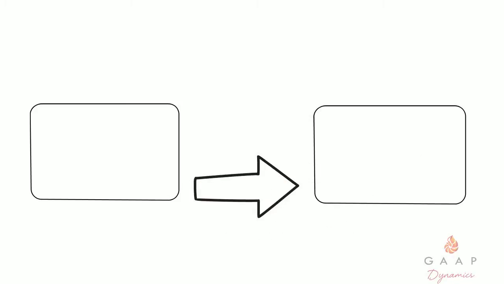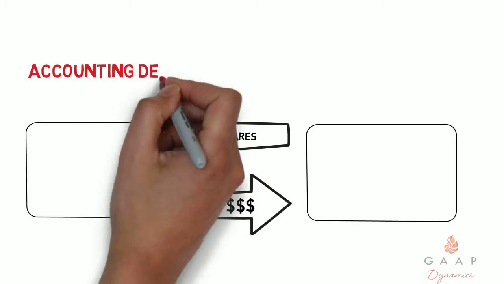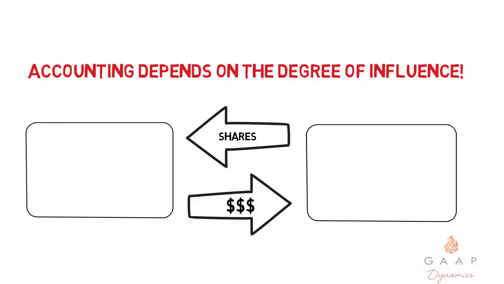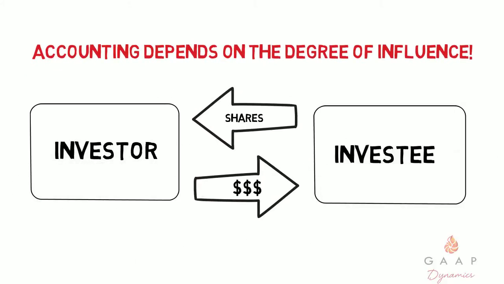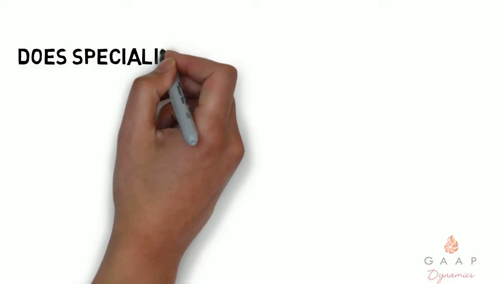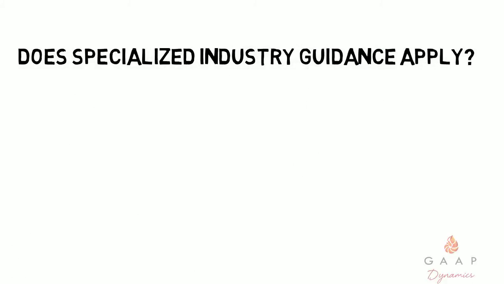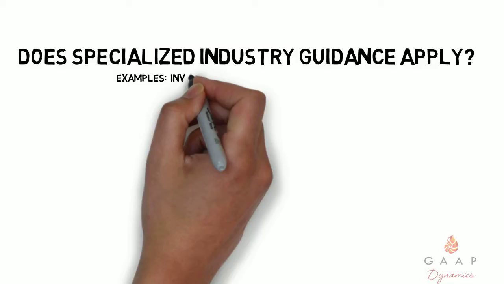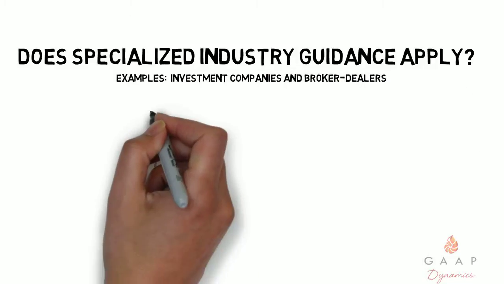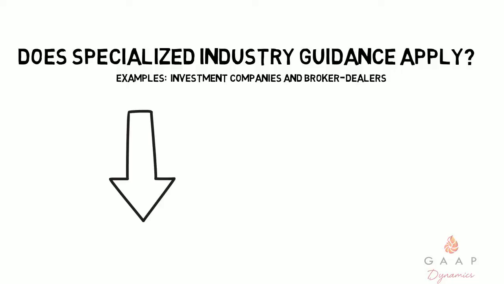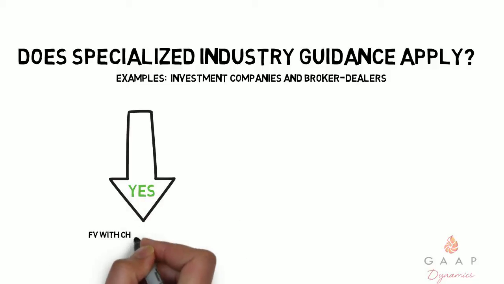Paige explains that when a company invests in the common stock of another entity, the accounting depends on the degree of influence that company, we'll call them the investor, has over the other entity, we'll call them the investee. First, we need to determine whether the investor is subject to specialized industry accounting guidance, such as the guidance that exists for investment companies or broker-dealers. Paige explains that these types of entities typically account for all their investments at fair value, with changes in fair value reported immediately through the P&L.